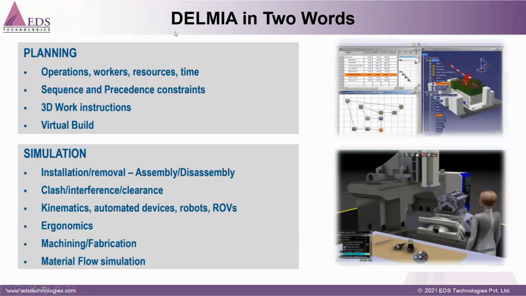Coming to the next slide, what is Delmia? Simply, Delmia is two words: planning and simulation. What does planning mean? We can plan our operations, meaning any assembly operation.